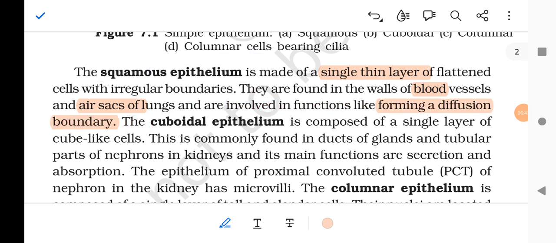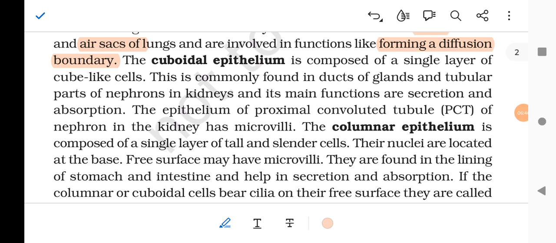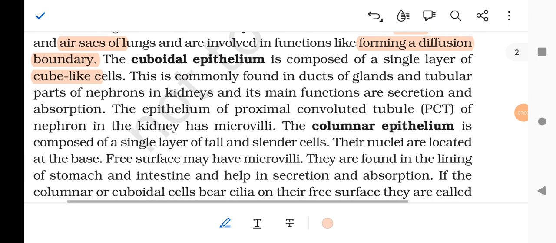The cuboidal epithelium is composed of a single layer of cube-like cells. This is commonly found in ducts of glands and tubular parts of nephron in kidneys, and its main functions are secretion and absorption. The epithelium of the proximal convoluted tubule of nephron in the kidney has microvilli.